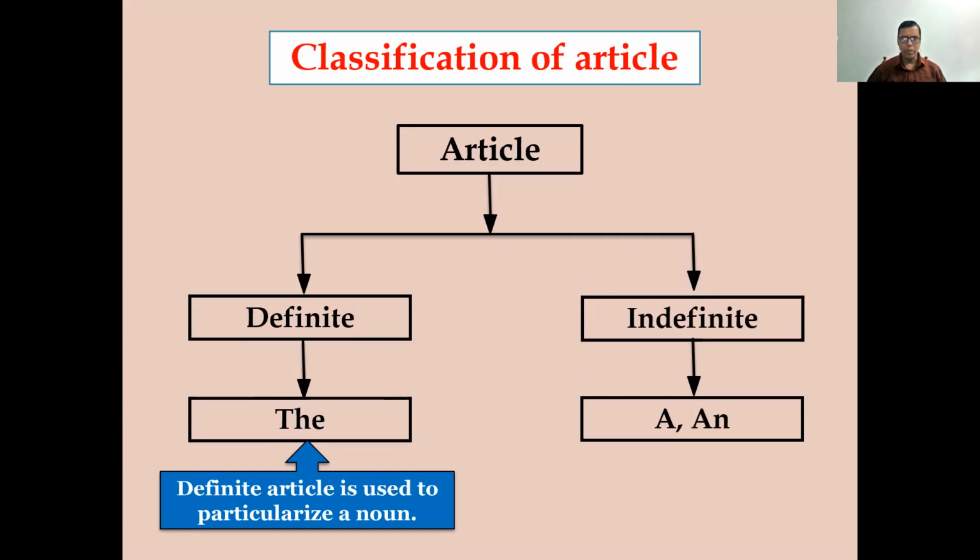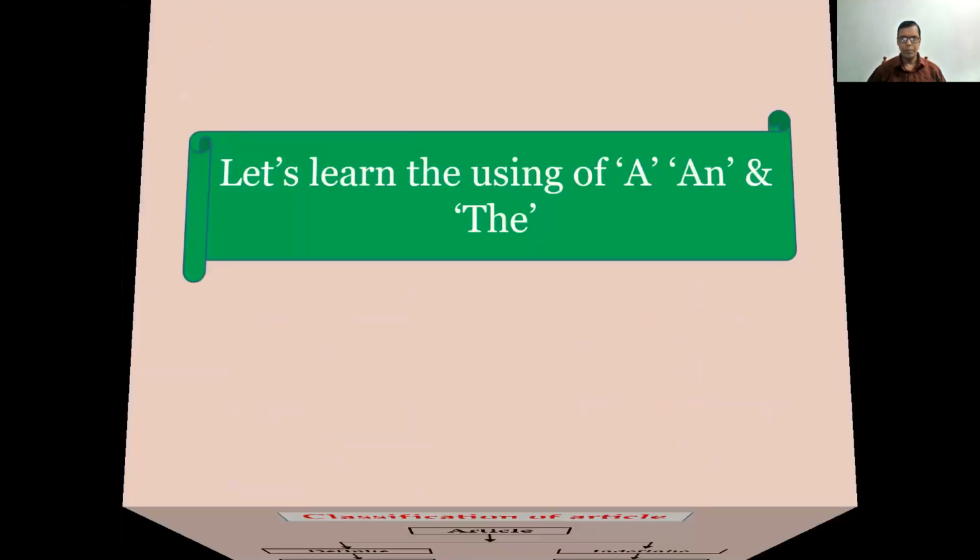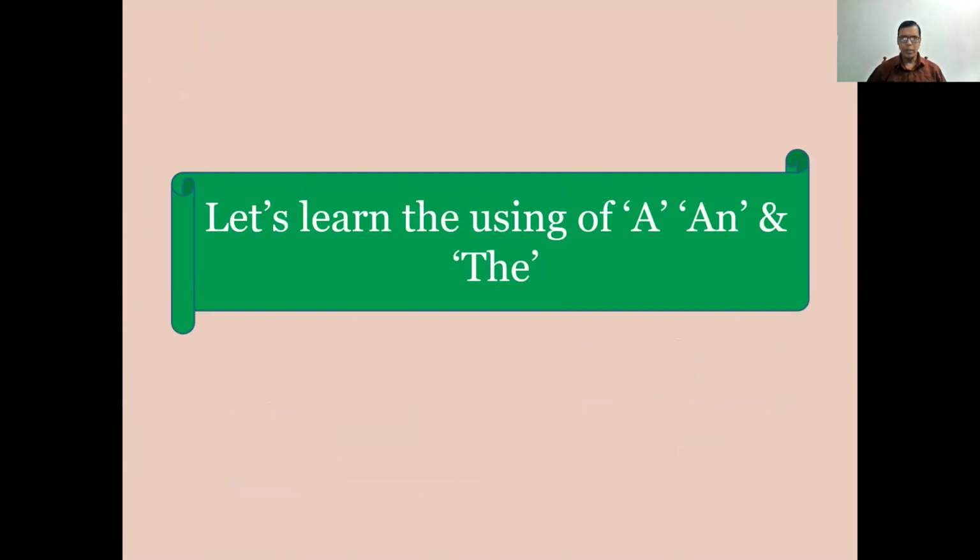So definite article is used to particularize a noun. Indefinite article is used to generalize a noun. Let's learn the using of a, an, and the.